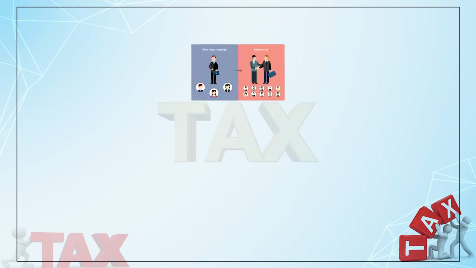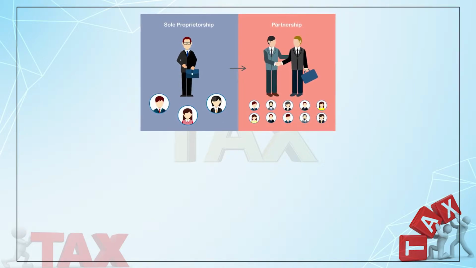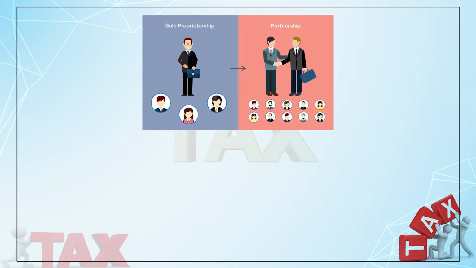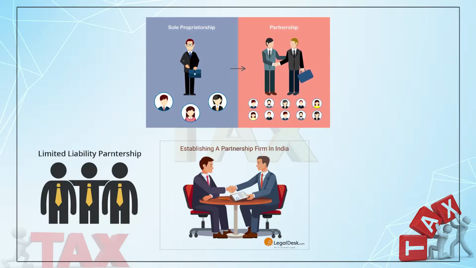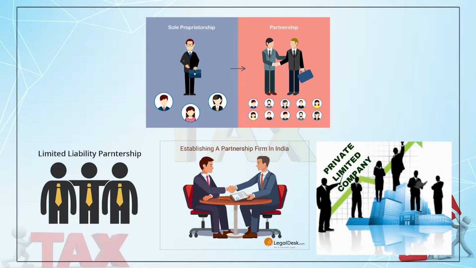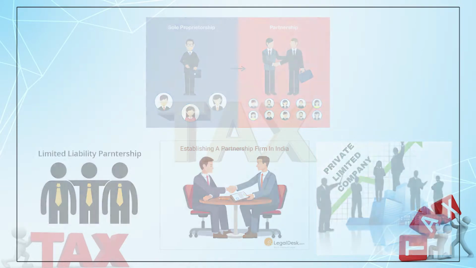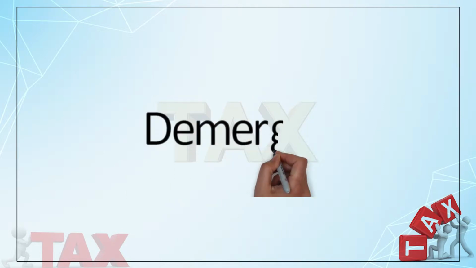Right? Now, there are several avenues. The examples are a sole proprietorship business converted into a partnership business or an LLP, or a partnership firm converted into a company, or a private company converted into an LLP, or amalgamation, demerger, slump sale. These could be the areas through which a company can make business reconstruction. So today we shall discuss the demerger.